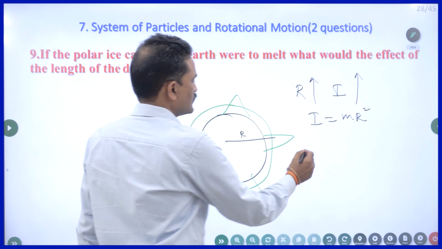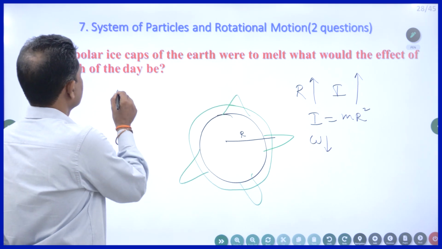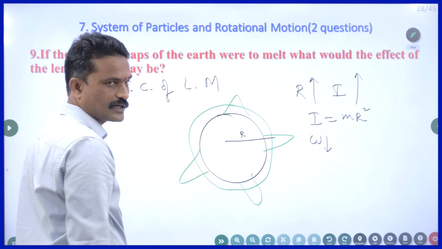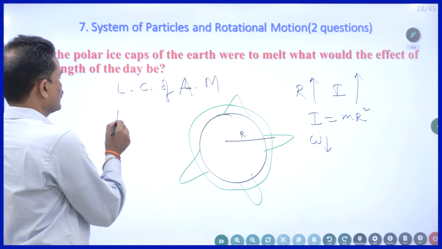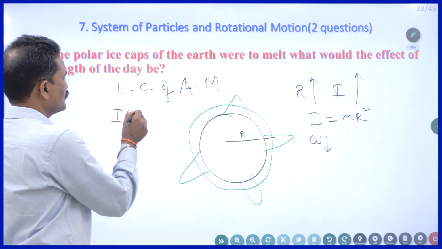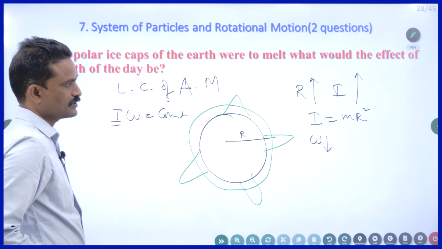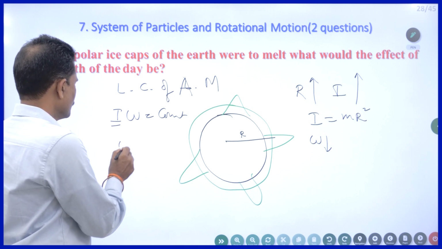When I increases, omega decreases. Our grand old answer: law of conservation of linear momentum. Angular momentum. According to angular momentum, I into omega is constant, where I is called moment of inertia, omega is called angular velocity.